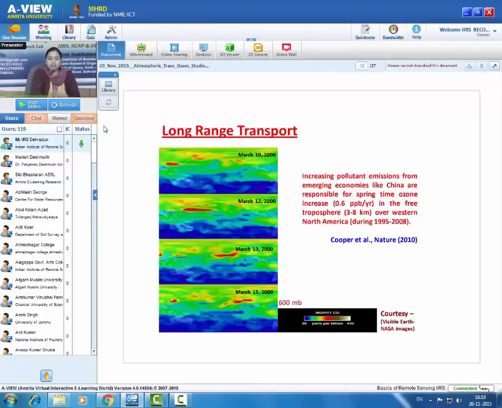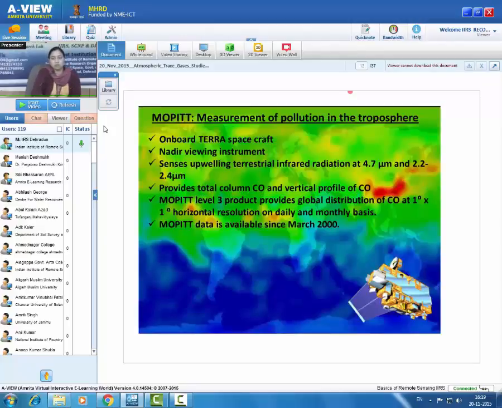When we want to study long-range transport, you should have consecutive data at the same time all over the globe. That data can be provided by satellite only. A few satellite instruments are introduced here.